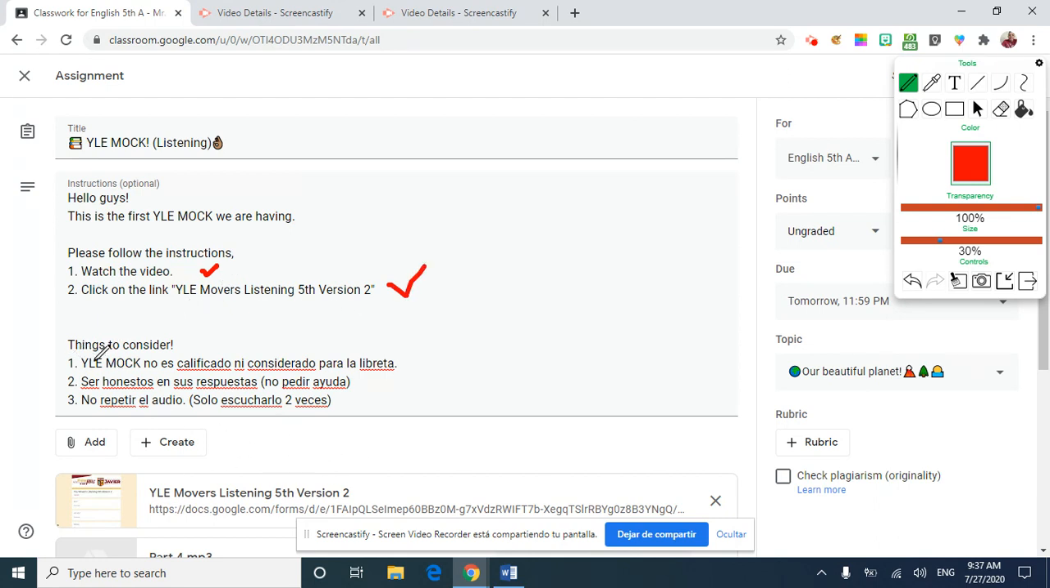So things to consider, this is the most important part of the test. So, YLE mock no es calificado ni considerado para la libreta. Number 2 says, ser honestos en sus respuestas, no pedir ayuda ni permitir que me ayuden. And number 3, no repetir el audio, solo escucharlo 2 veces. This is so important because this is very similar to the diagnostic test, okay?